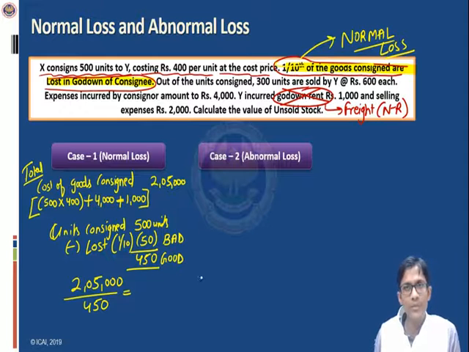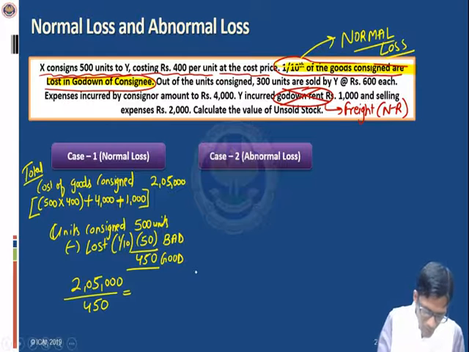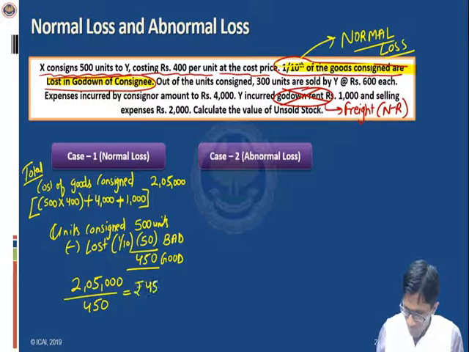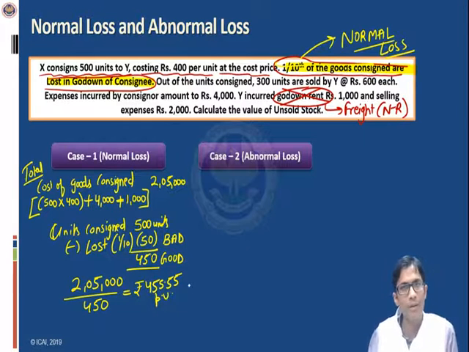Now if 2,05,000 expense is to be borne by 450 good units only, then what will be the share per unit? Let us calculate. 2,05,000 divided by 450 is rupees 455.55 per unit, the amount that has to be borne by every good unit.